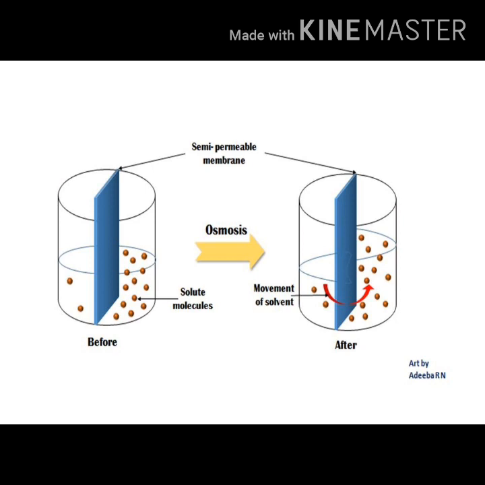Osmosis is a vital process in biological systems. The biological membranes, that is cell wall in plant cell and cell membrane in animal cell, are semi-permeable. In general, these membranes are impermeable to large and polar molecules like ions, proteins, polysaccharides, and they are permeable to non-polar or hydrophobic molecules like lipids, and also to small molecules like oxygen, carbon dioxide, nitrogen, etc. In biological systems, the solvent is usually water.